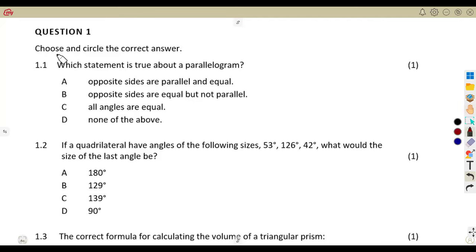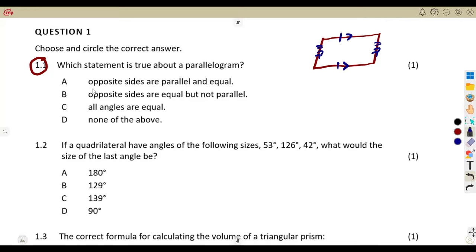Question number one, remember the section A part where you will be having the part of your multiple choice. So this is what you're given. Choose and circle the correct answer. On 1.1, we are given: which statement is true about a parallelogram? What is it that we do understand when we are given a parallelogram? That is what you are given in this case.